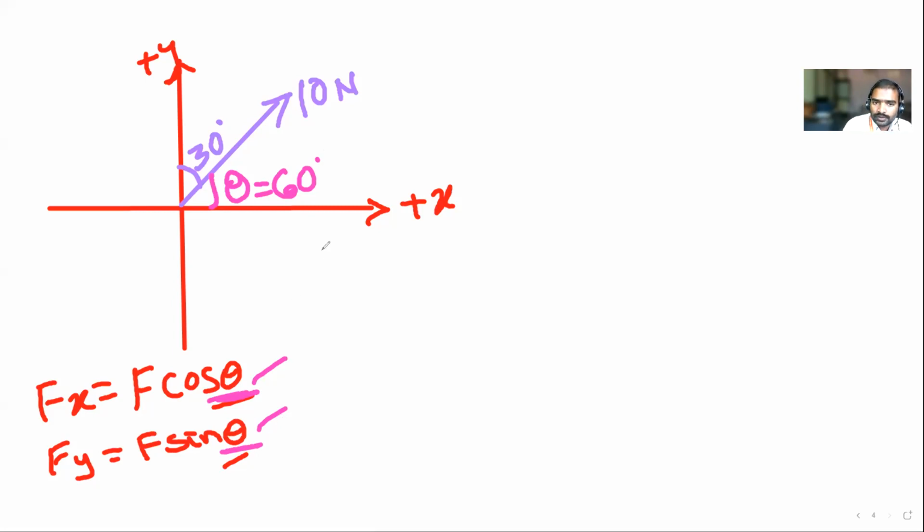Next, now let us solve this problem. So how to solve this one? Start. First, find out fx. So fx is equal to... how is it moving? Is fx moving in a horizontal direction or vertical direction?